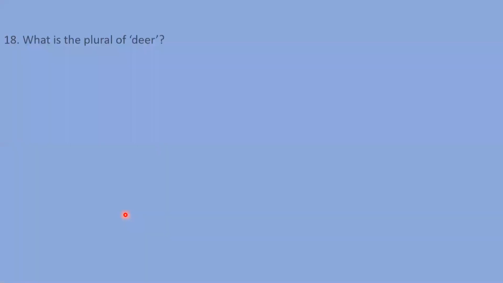Right. Next point. What is the plural of deer? Now please tell me what is the plural of deer. Can you tell me, dear students? Please raise your hand. Who can let me know what is the plural of deer? Vivek is there. Vivek, please tell me what is the plural of deer. Vivek, please unmute yourself. Can you tell me? Okay, I think Vivek doesn't know the answer.